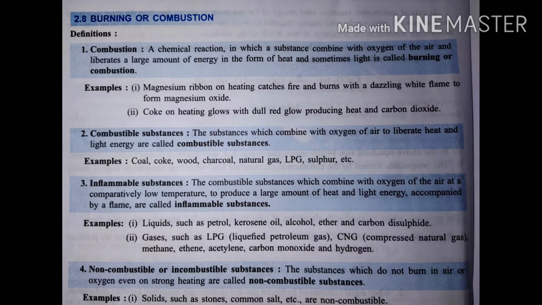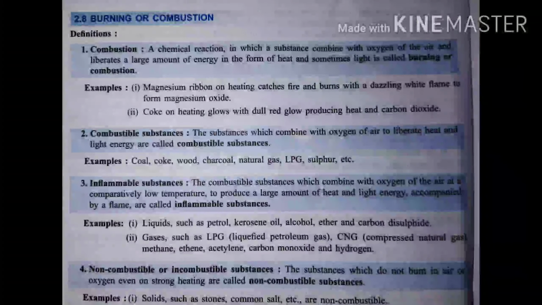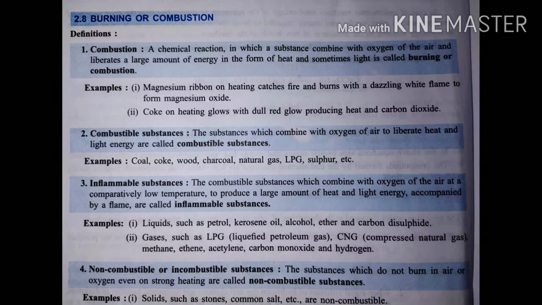Next definition is combustible substances. The substance which combines with oxygen to liberate heat and light energy in the reaction of combustion is called a combustible substance. An example of a combustible substance is wood. Wood reacts with oxygen to produce heat and light energy. Petrol, diesel, kerosene are some examples of combustible substances.